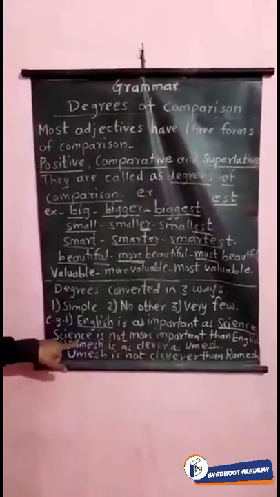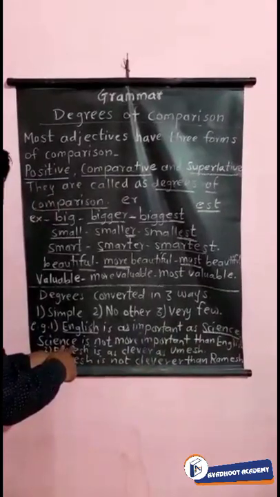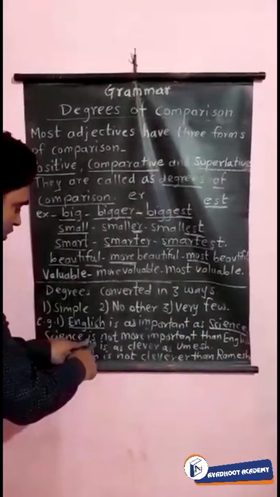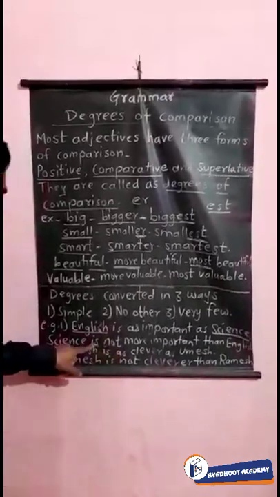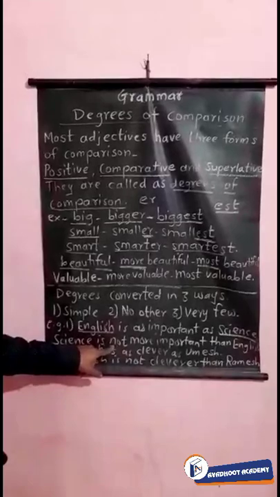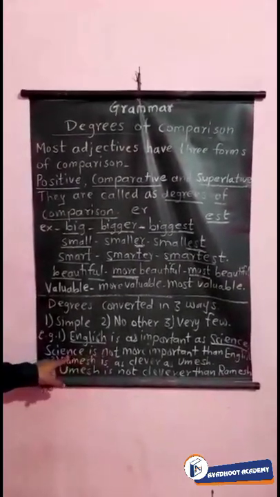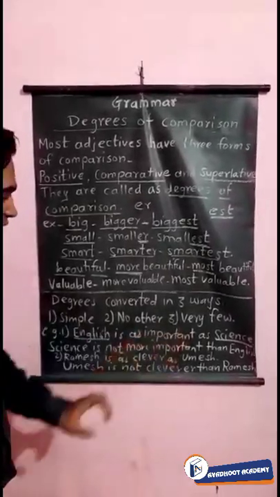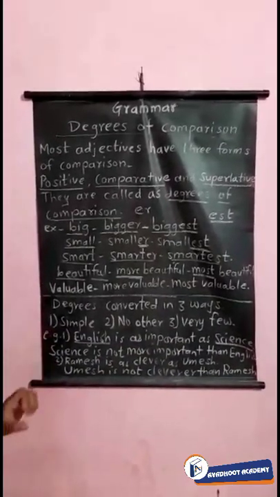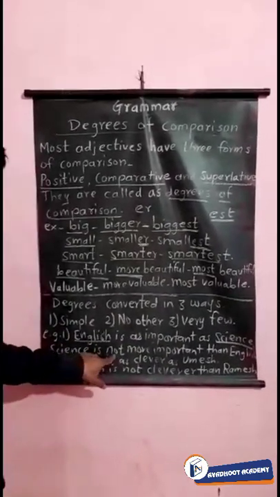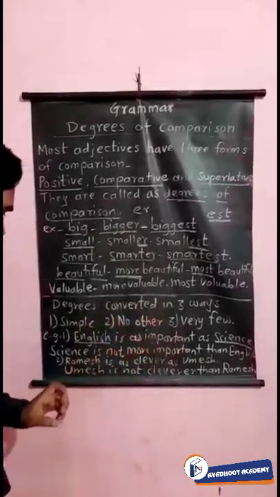See here, science, the last word, we have to take first while changing the sentence into comparative. Science is. What is the verb auxiliary? Is here. So we have to use not, because if we change the sentence into comparative, the meaning will be the same, not change. So, science is not more important than English. See, the meaning of both sentences is the same, because I have used the word not and taken the word science first and the last word English.